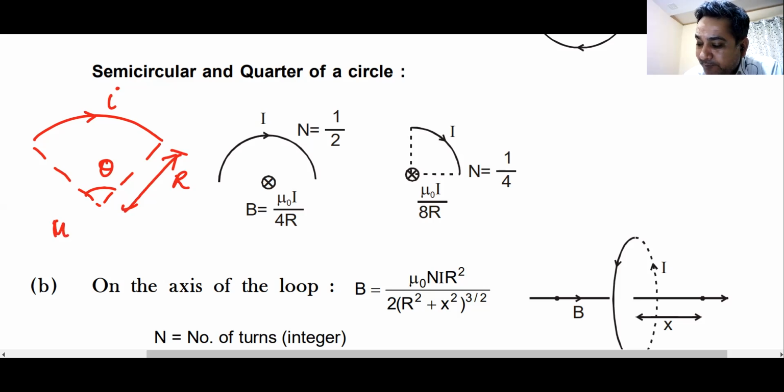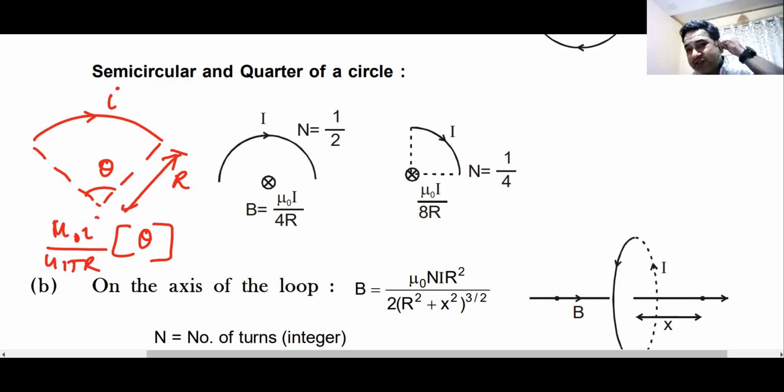Mu naught I by 4 pi r multiplied by the angle theta. Remember, this theta must be in radians. Do we remember this? Yes or no? Yes, sir. If you do not remember this, please keep on noting this formula that I am giving you.